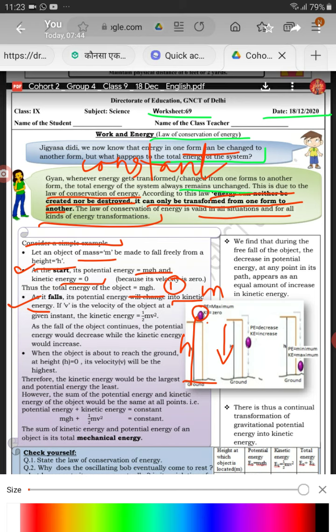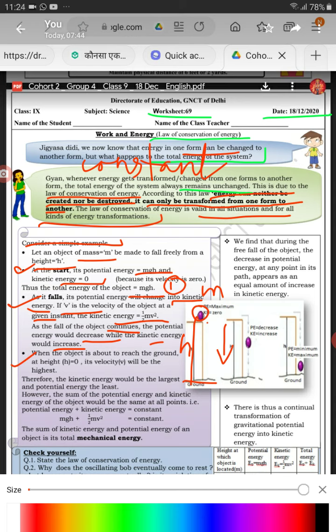So if v is the velocity of an object at a given instant, the kinetic energy will be half mv square. So as the fall of the object continues, potential energy will decrease and kinetic energy will increase.